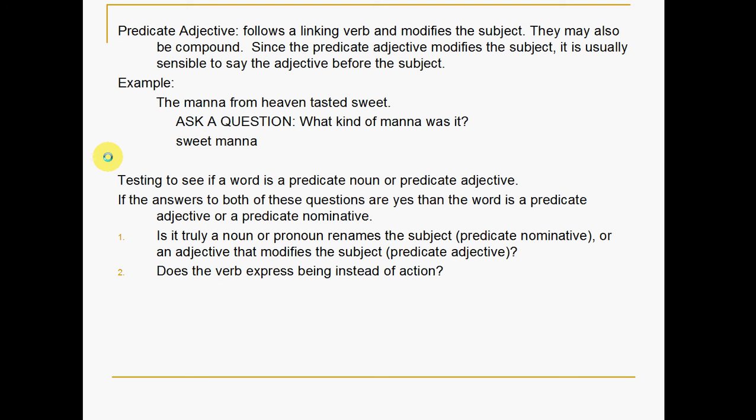If we say yes, then we know we have that predicate nominative. Or is it an adjective that modifies a subject? If we can say yes, then we know we have a predicate adjective. Next, we have to ask ourselves, does the verb express being instead of action? And if we can say yes, then we know that we do have one of the two, predicate nominatives or a predicate adjective.